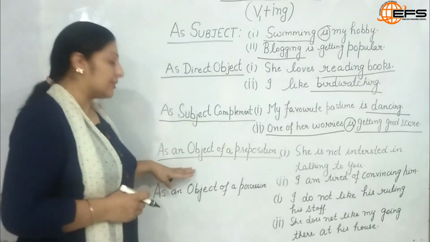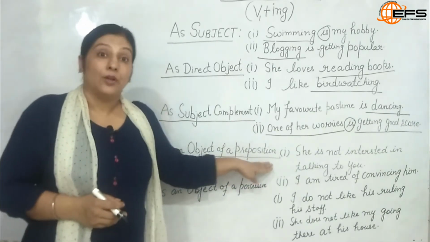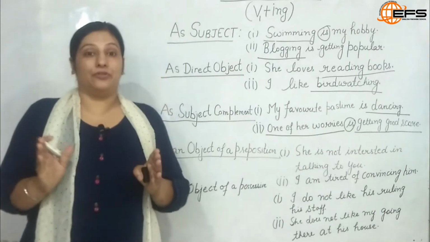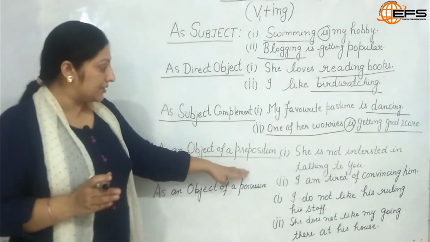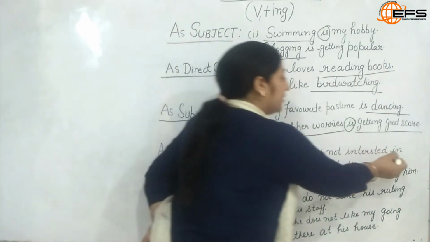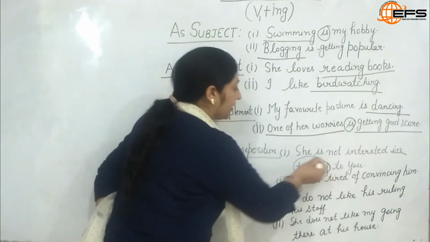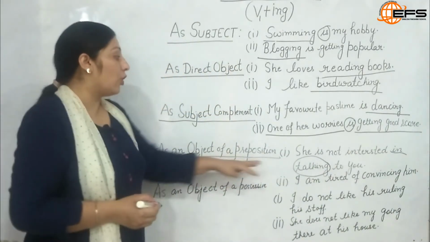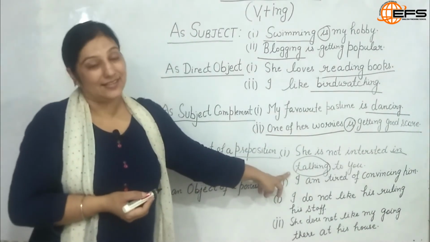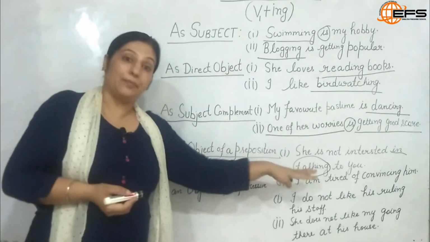Let us come to the next role of a gerund in a sentence, as an object of a preposition. Now what do we mean by object of a preposition? It will take place after the preposition in a sentence. Let us look at some examples. She is not interested in listening to you. So we have in here as a preposition, and listening here is a gerund. As an object to the preposition, it comes immediately after a preposition in a sentence. So here in this sentence it is used as an object of a preposition.